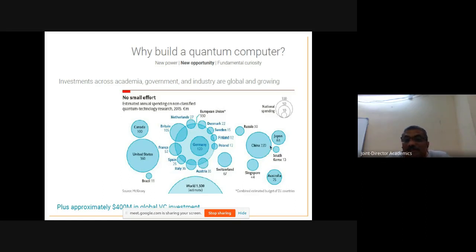China also spent $220 million in 2015. Russia is also there, Switzerland, Australia. Whether they are universities, governments or industries, all of these are funded by various investment agencies, and there is also another $400 million investment.